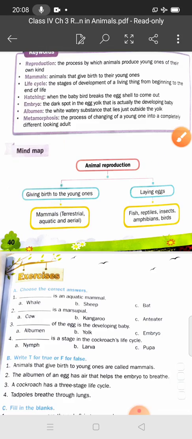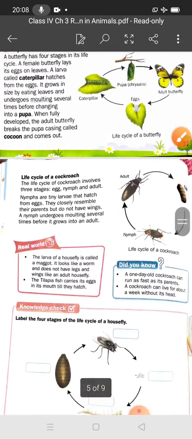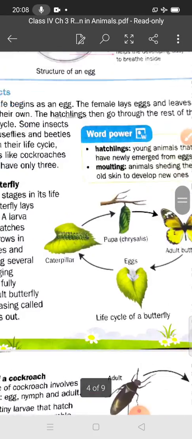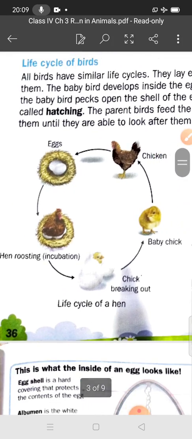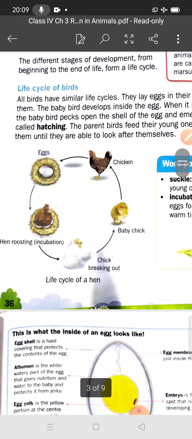And students, in the next lecture we will discuss first the life cycle of the hen. You can see this. So I hope you understand.